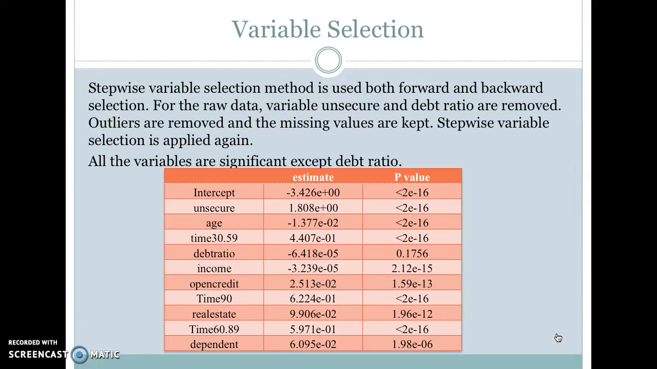So we have used the stepwise variable selection method. Both forward and backward selection is done. For the raw data, the variables unsecured and debt ratio are removed. Then we have removed all the outliers and kept the missing values. Then again we have applied stepwise and found all the variables which are significant except debt ratio.